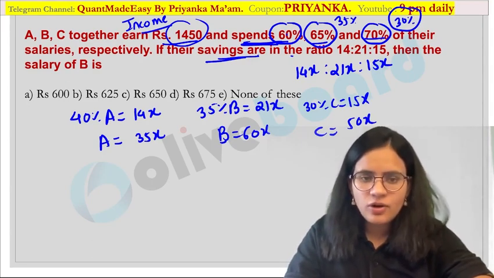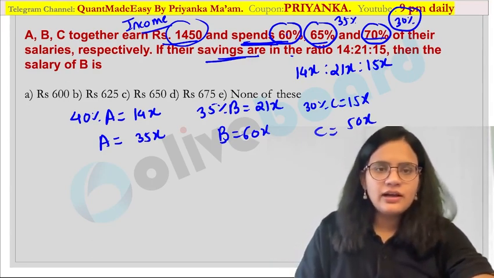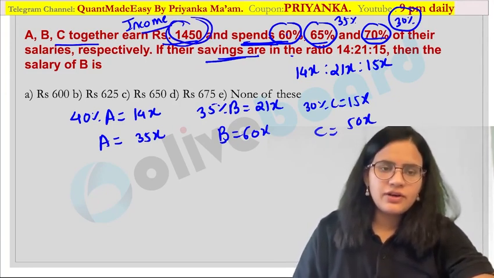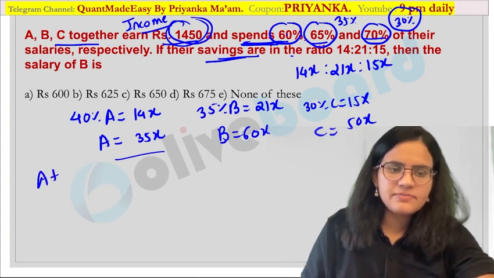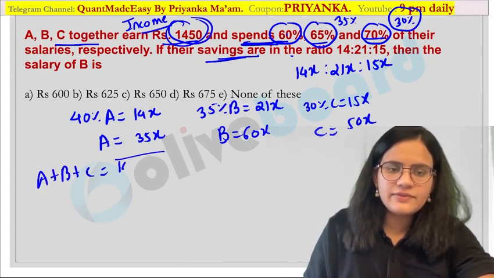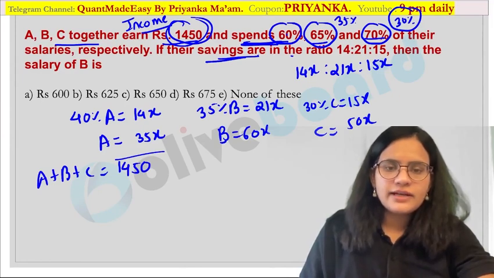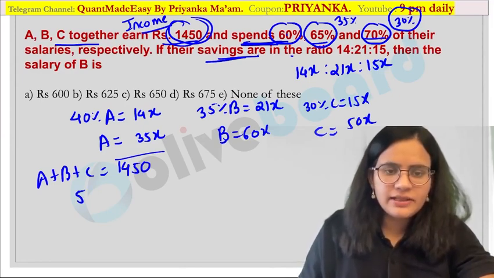Now your question also says that the total earning is 1450. Are you getting it? Total earning is 1450. So can I say A plus B plus C value is 1450? Easily I can calculate the value corresponding to x over here. So what will you get? 5 would be the value.